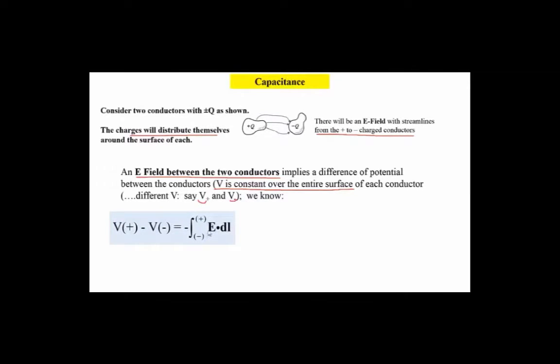If we have the E field between those two conductors, if we integrate from minus to plus, we'll get V plus minus V minus of E dot dl, and that'll give us the difference of potential between these two conductors. The way I've drawn this, these are pretty messy surfaces, and so in general this E is a mess. Because of the lack of symmetry, you're not going to be able to calculate that E easily. In some cases, of course, we can.